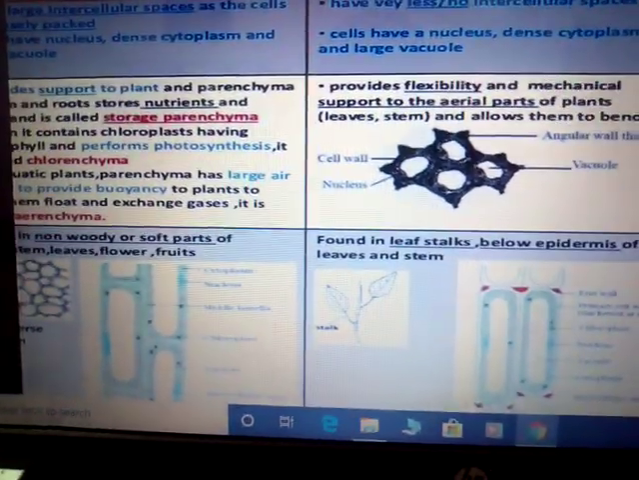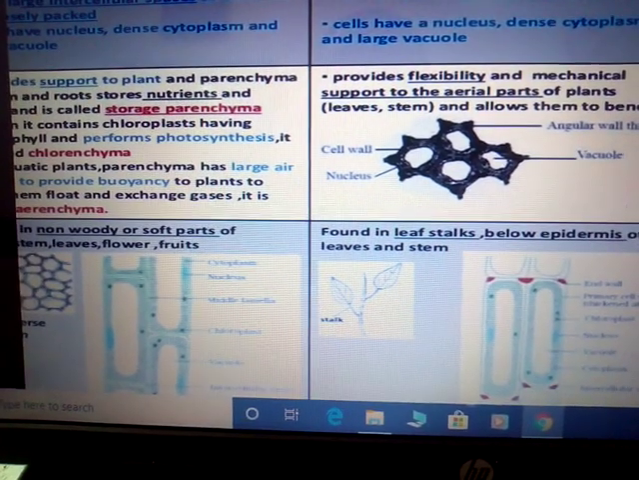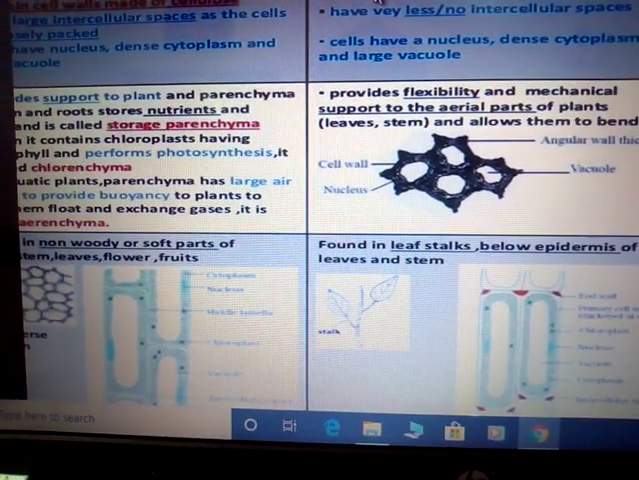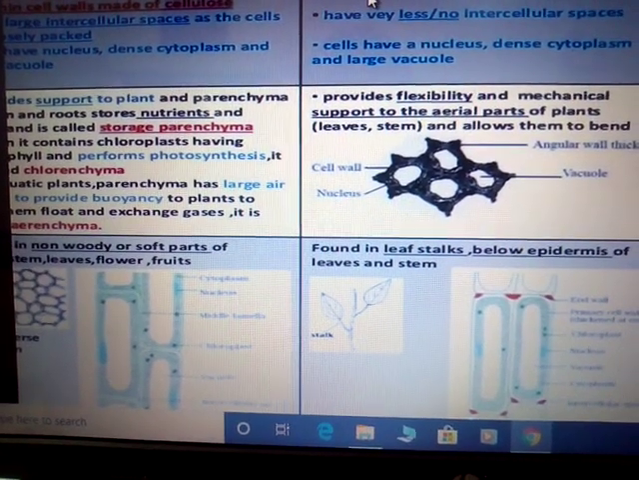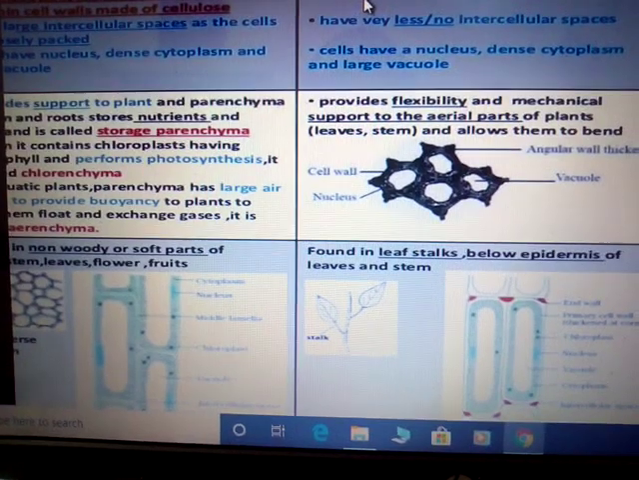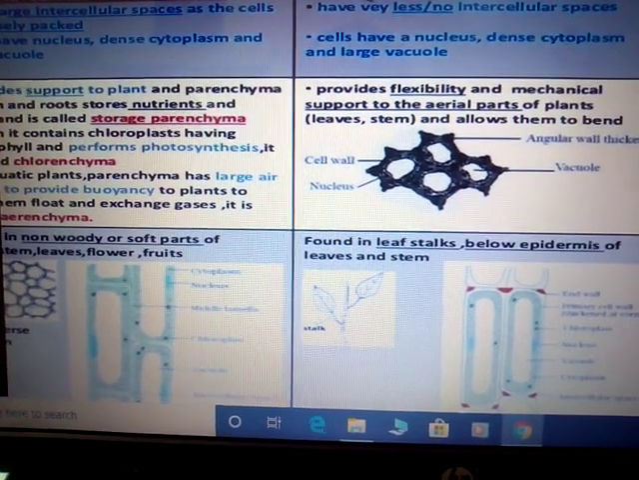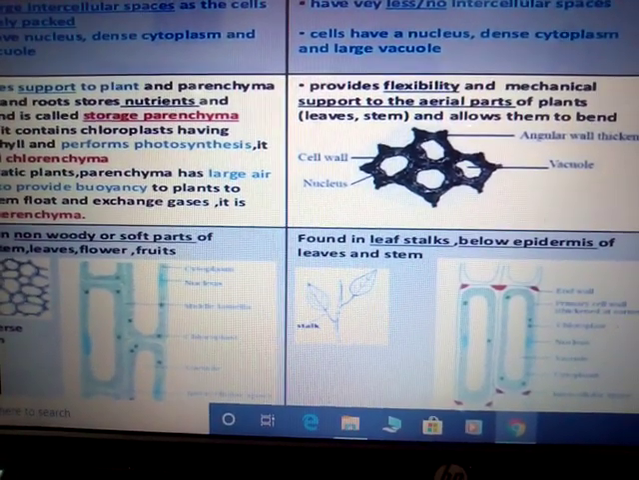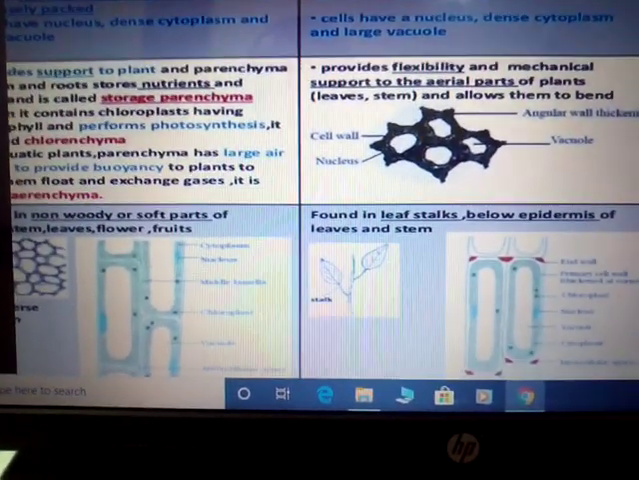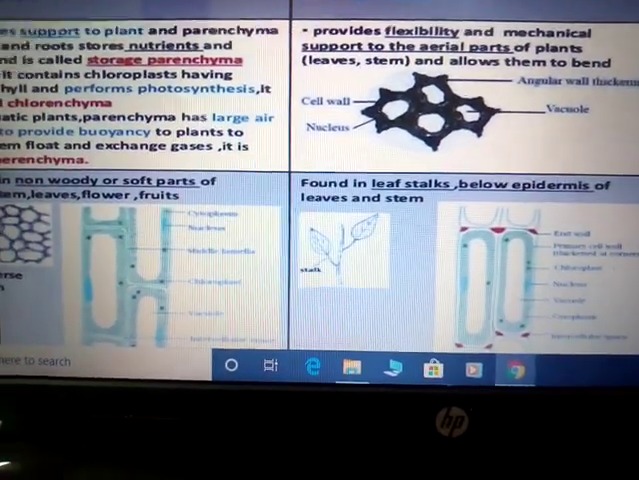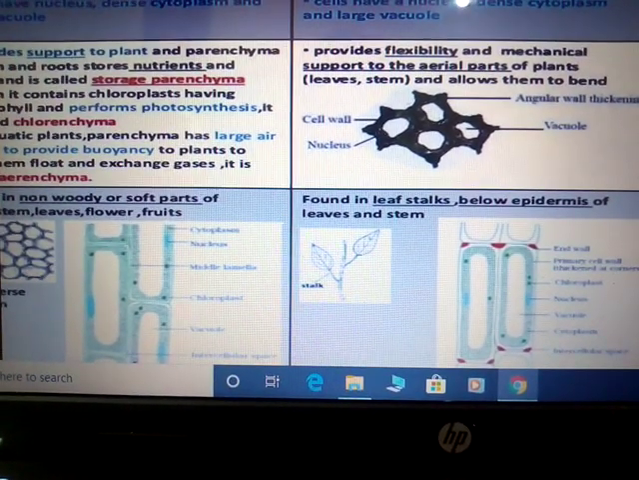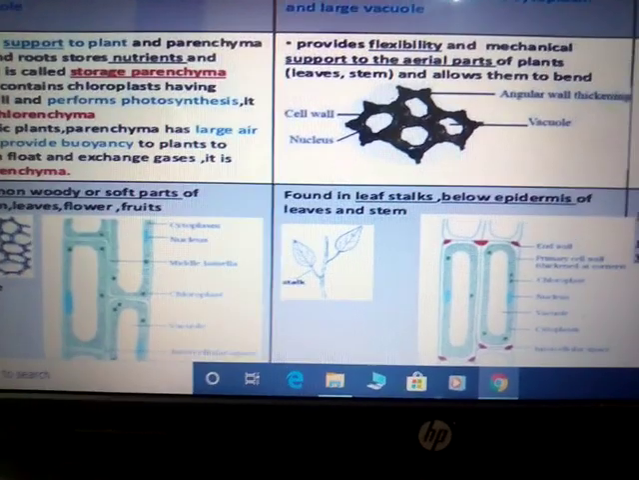As far as the function of this collenchyma is concerned, it provides flexibility and mechanical support to the aerial parts of the plants. It means it provides strength and rigidity to the plants and allows them to bend in different directions because it is flexible in nature. This collenchyma is found in the leaf stalks, below the epidermis of the leaves and the stem.